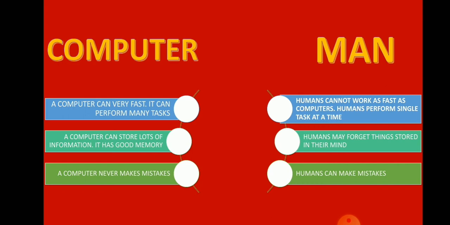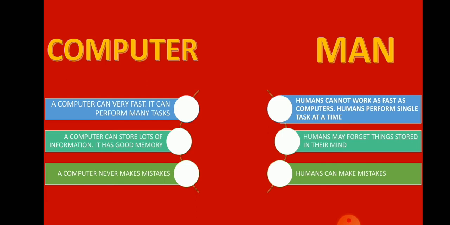Number 2. A computer has memory to store everything, but a man can store only some things in memory. Men forget many things in their memory with the passing of time. Number 3. Computer never makes any mistake.